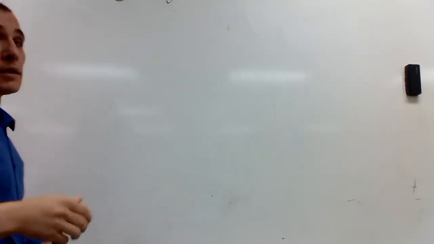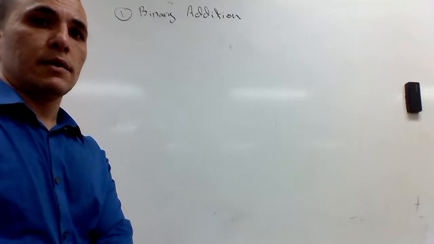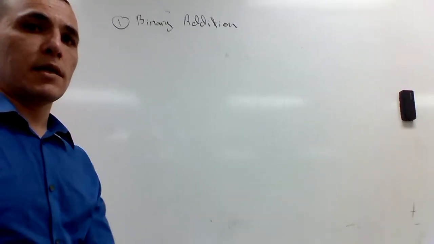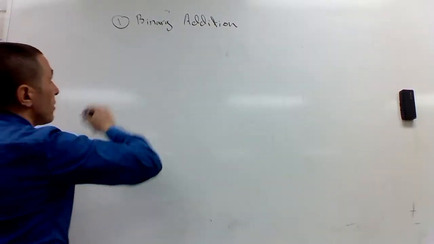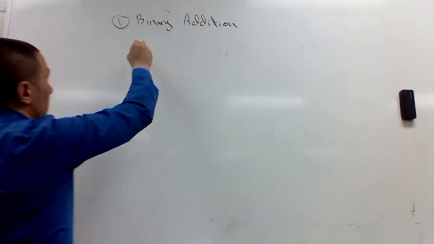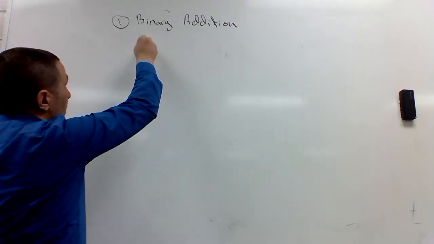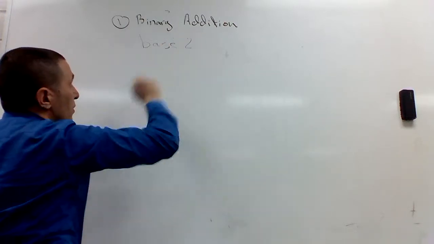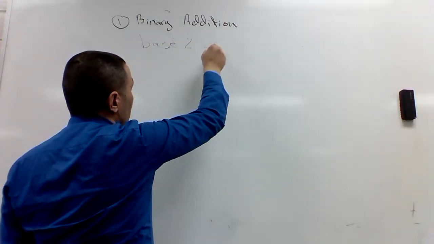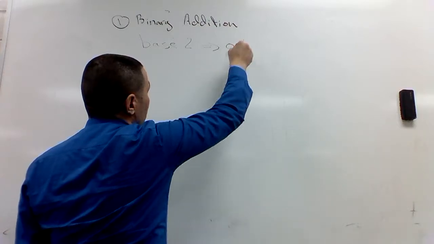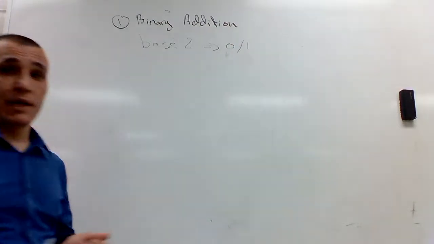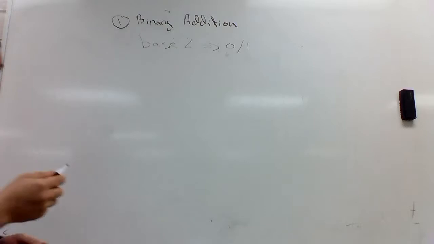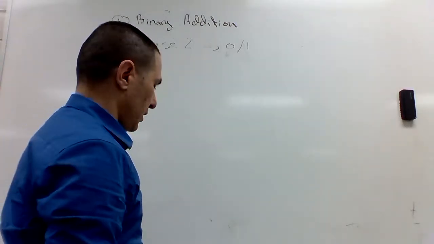Binary addition. For example, what's binary? Binary is base 2. From base 2, I know my range of numbers is 0 and 1 only. That's binary, the language of the machine.